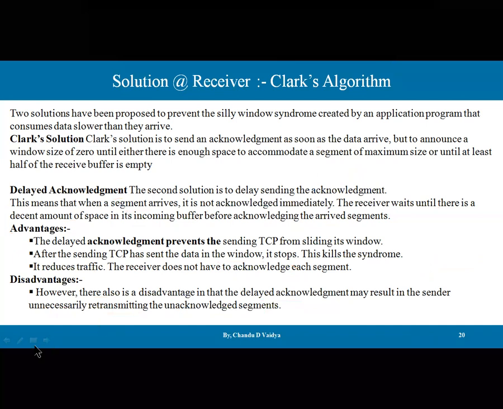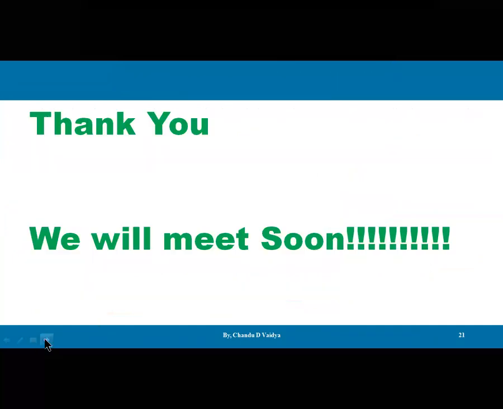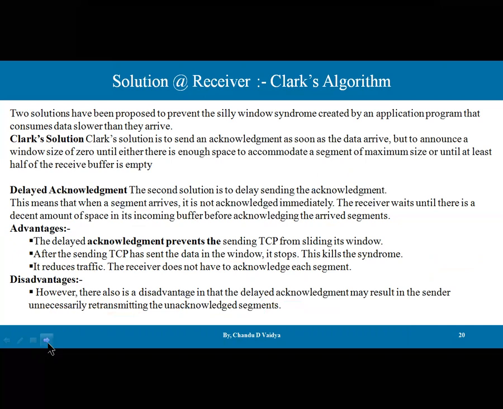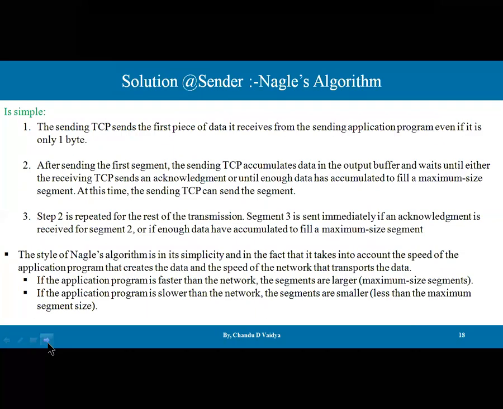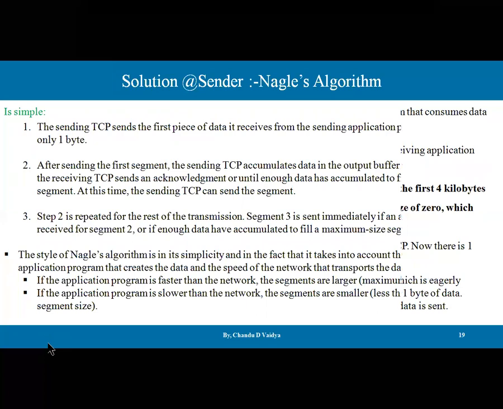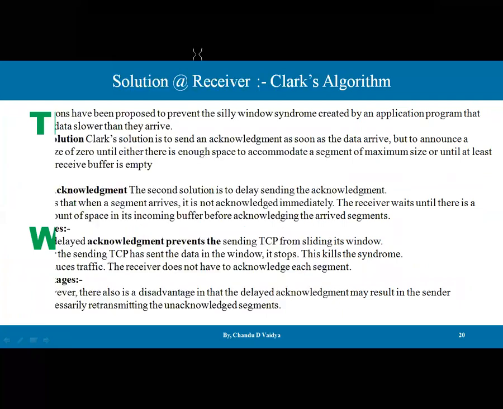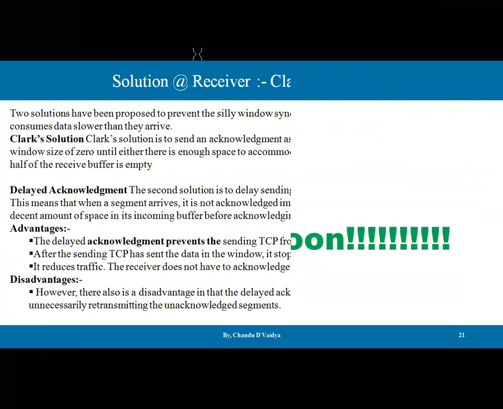I hope the silly window syndrome is clear. We discussed that it is created in a computer network, specifically in TCP, when the sending buffer and the receiving buffer are not utilized fully. At that time this problem can occur, at the sender side as well as the receiver side. If it occurs at the sender side, it is solved with the help of Nagle's algorithm. If it occurs at the receiver side, there are two solutions: the Clark solution, and the delayed acknowledgement solution. I hope it is okay.